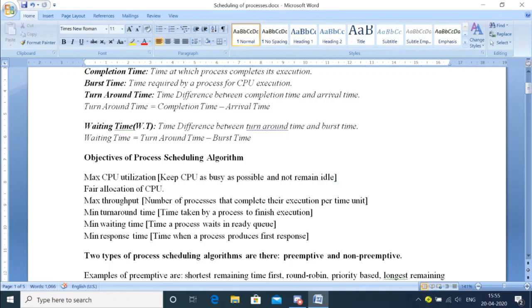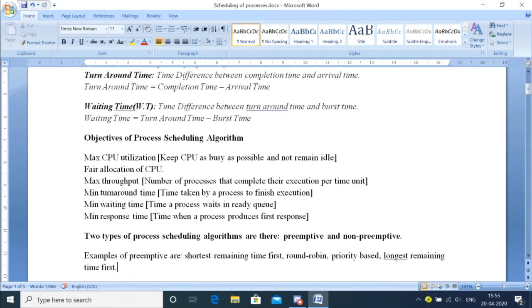Then fair allocation of CPU to the processes. It's not that there are five processes, and one process takes so long that the other processes have to wait and wait. It's not like that. The algorithm should be such that all the processes get an equal amount of time interval for utilization. That's why the fair allocation of CPU is very important.